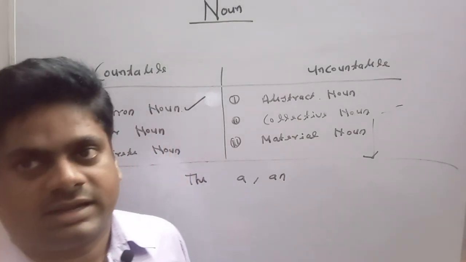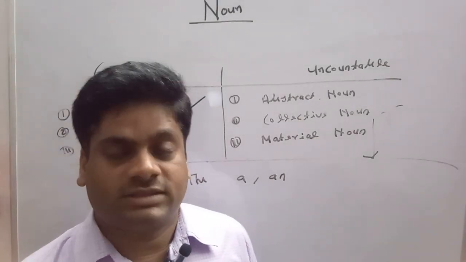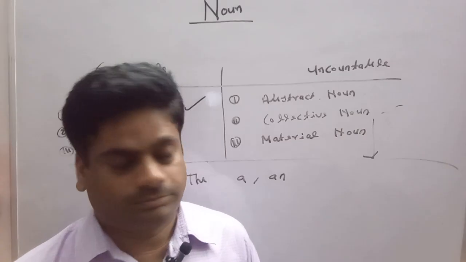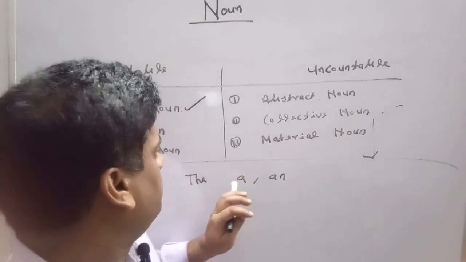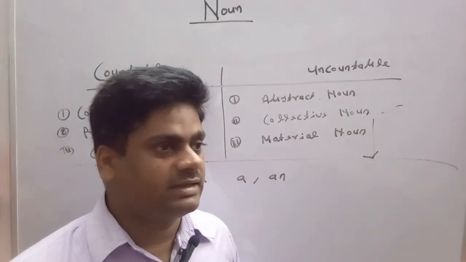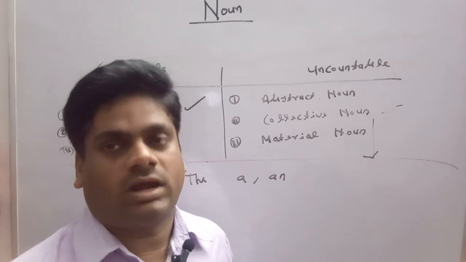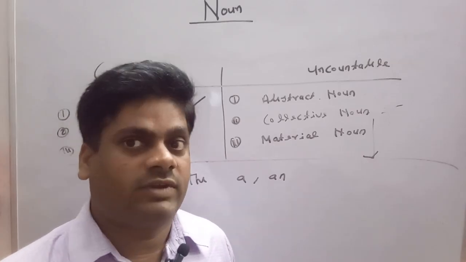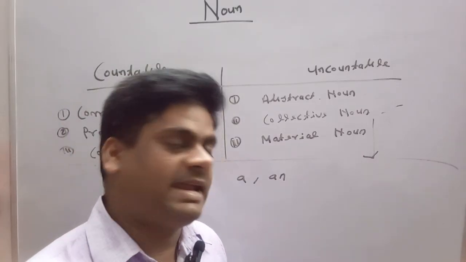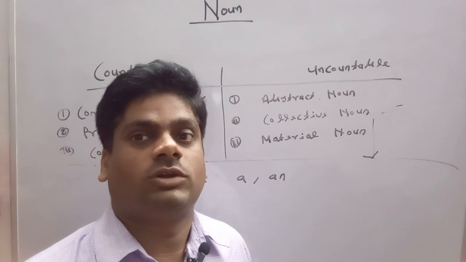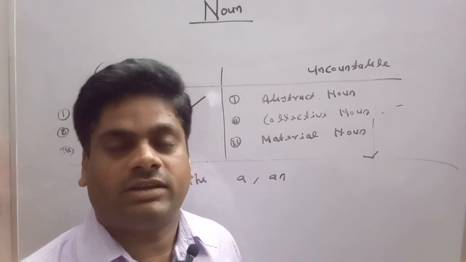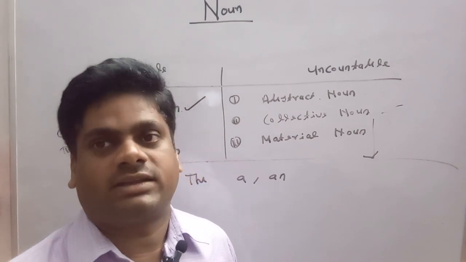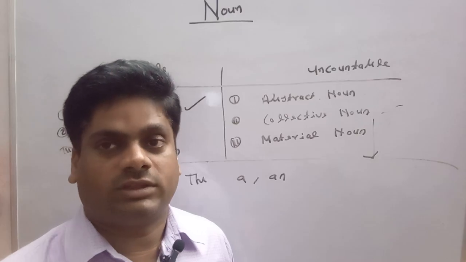We can keep article in a sentence where it is necessary to be kept there. There is a condition where we can put article in a sentence, and we are going to focus upon that condition in which we can use article in a sentence with a noun.